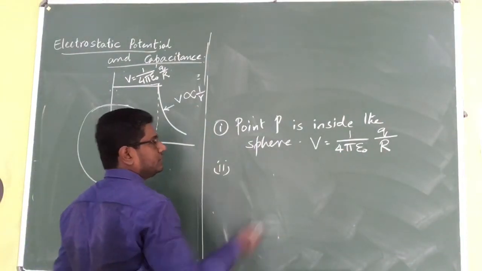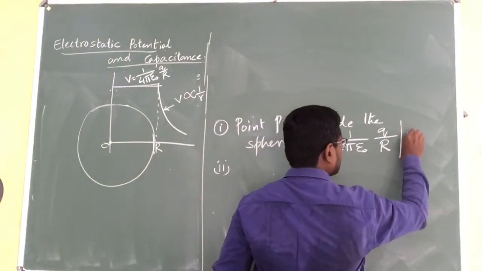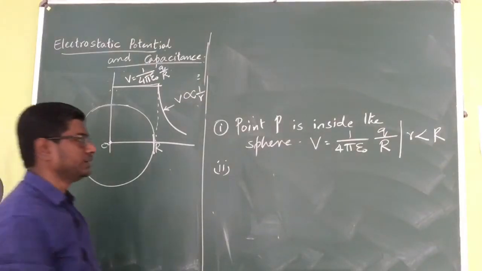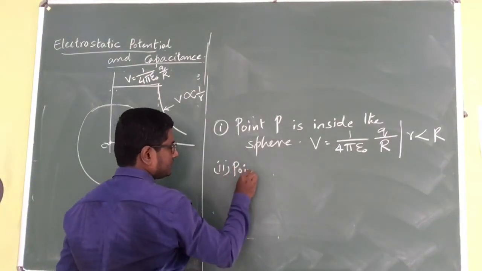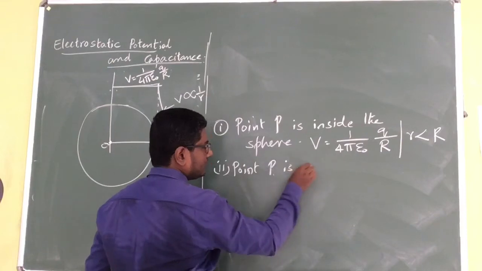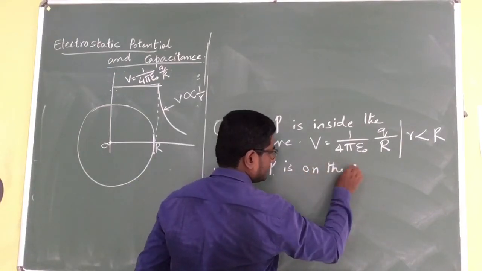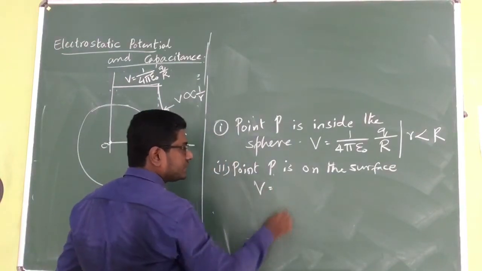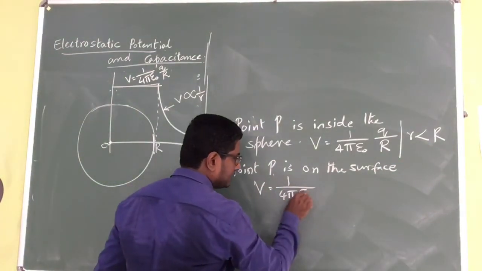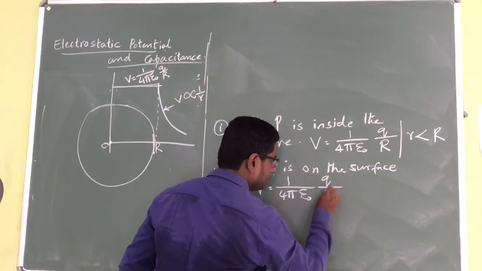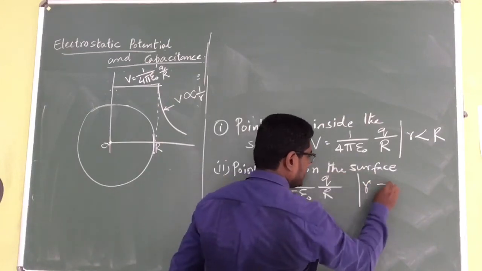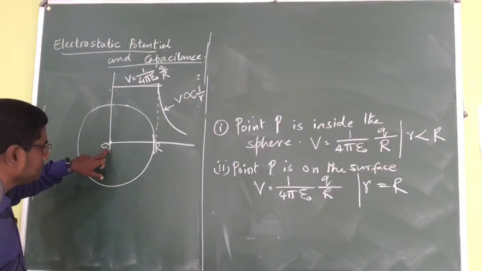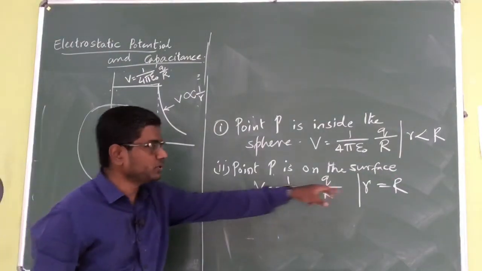You can also think of this situation as small r being less than capital R. Second, point P is on the surface. On the surface, V is equal to 1 by 4 pi epsilon naught Q divided by R again. In this case, small r becomes equal to capital R. That is, the distance of point P from the center of the sphere is equal to the radius of the sphere.